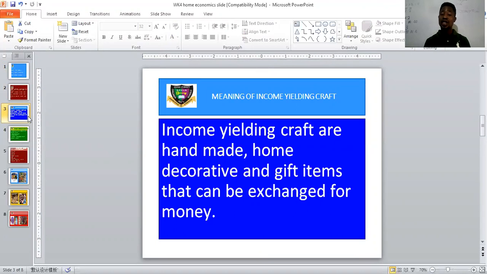I just told you that income yielding crafts are handmade decorative or gift items that can be exchanged for money. So those decorative items, those gift items that you can make at home with your hands and you can sell in exchange for money are those things that we call income yielding craft.